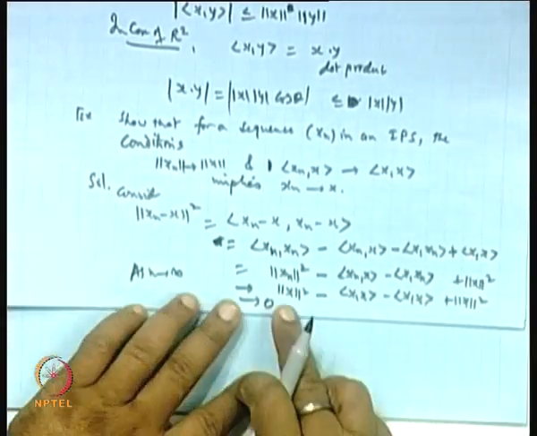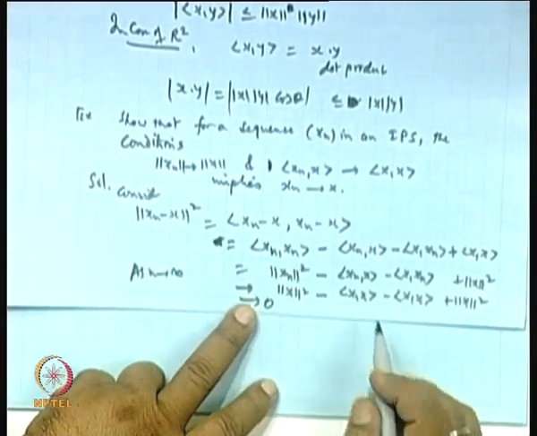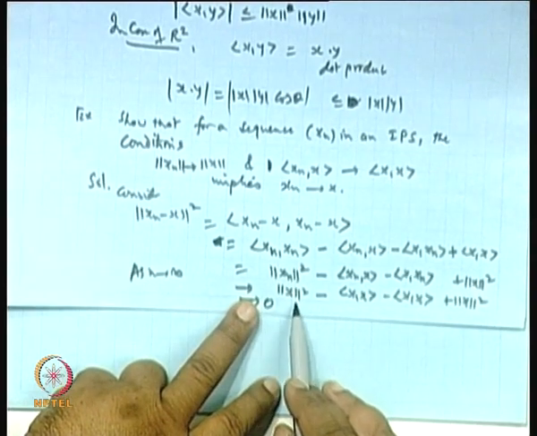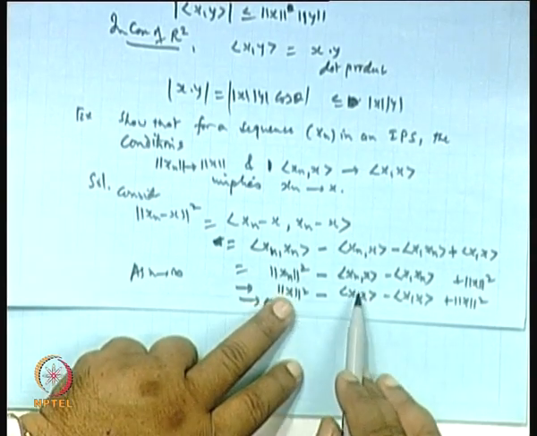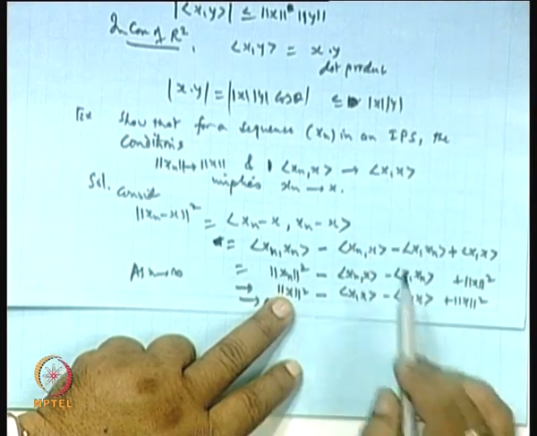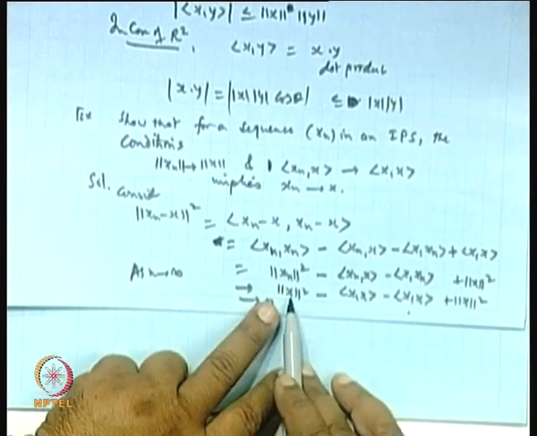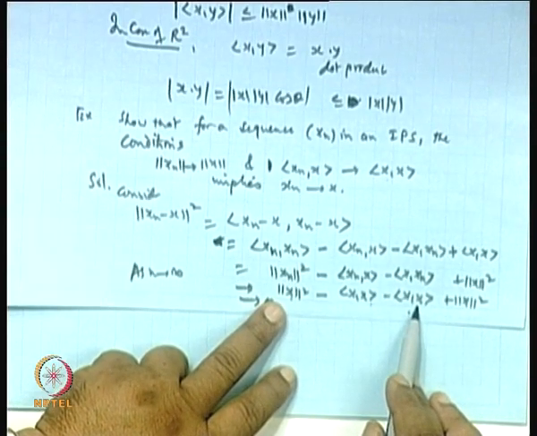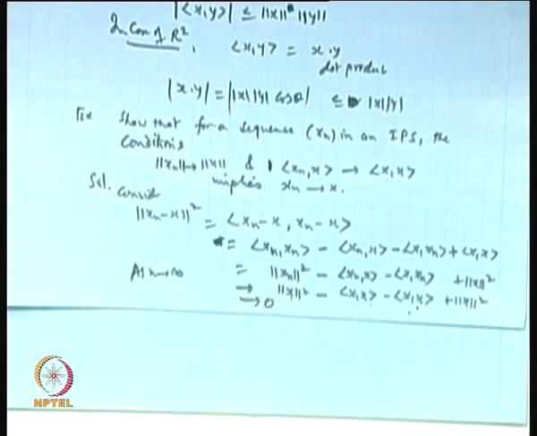Because this is norm x squared, this is ⟨x_n, x⟩, and this is the norm. Now, as n tends to infinity, this will go to the norm x squared. Then ⟨x_n, x⟩ goes to ⟨x, x⟩ because of this condition. So basically this is 2 norm x squared minus 2 times the inner product, which is 2 norm x squared. So, both will go to 0.